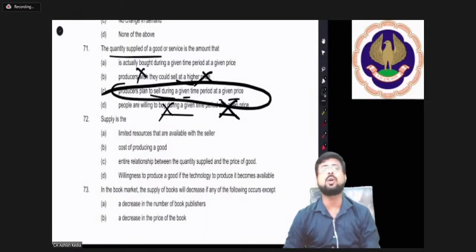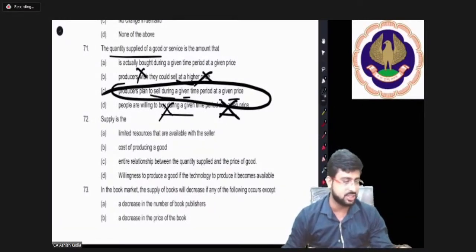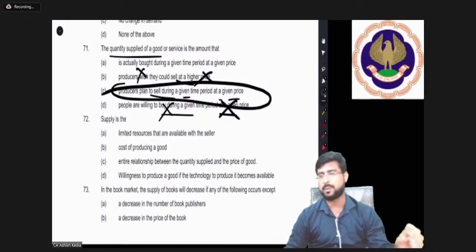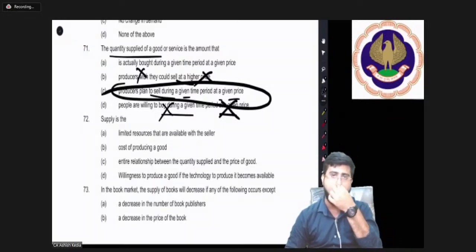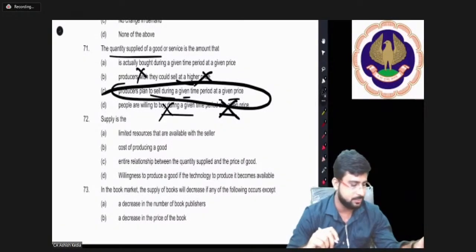Everybody needs to write down the same in the chat. Then only I'll move to the next question. Supply relates to planning of the producer. Everybody needs to write this in the chat. Come on, everybody.